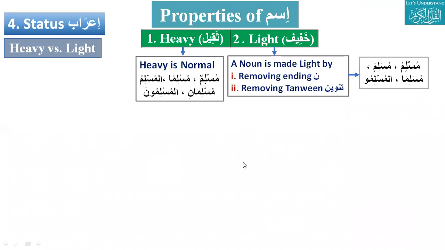So next we are going to start today about how the status can be heavy and light. First we have to understand what heavy means. Heavy means thaqil, and then we have to see that a noun can be light.